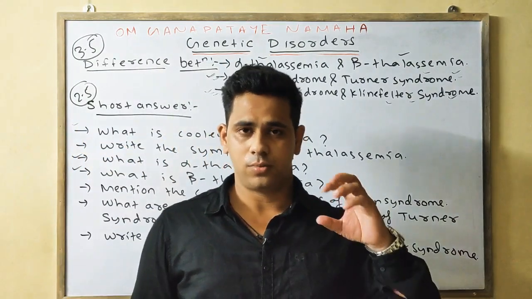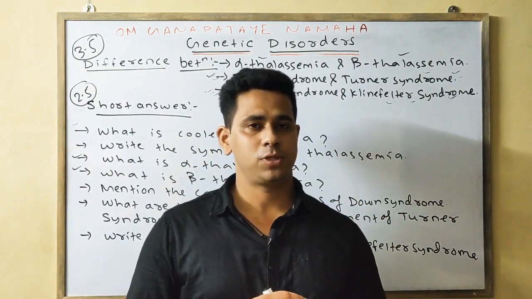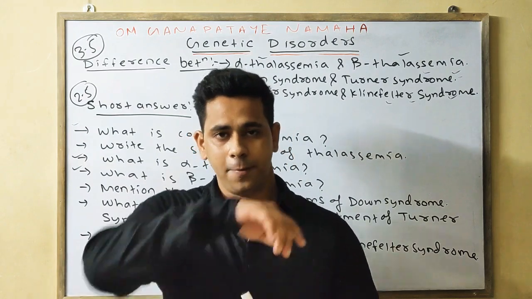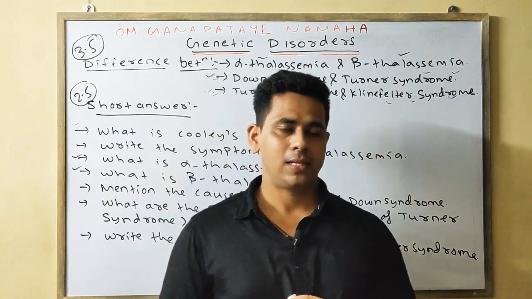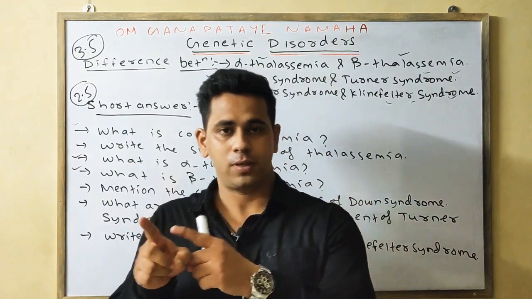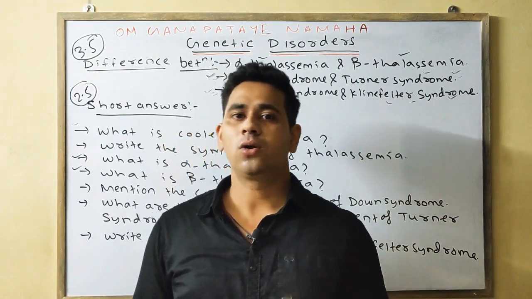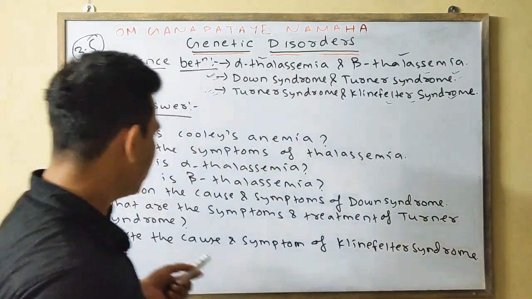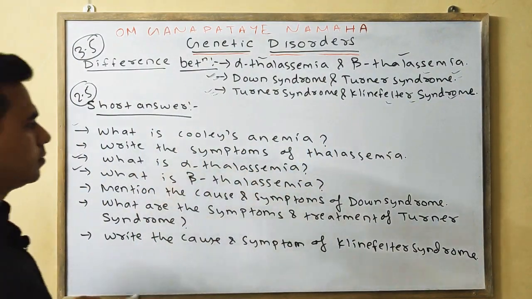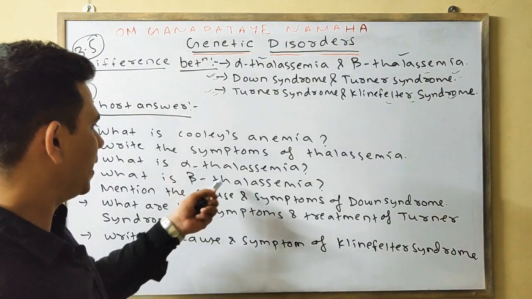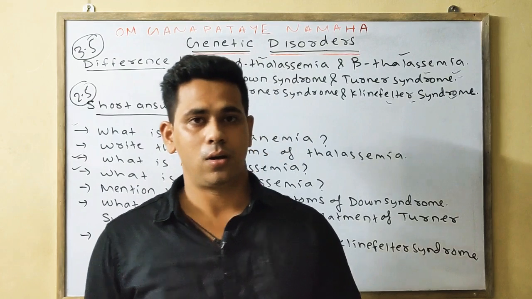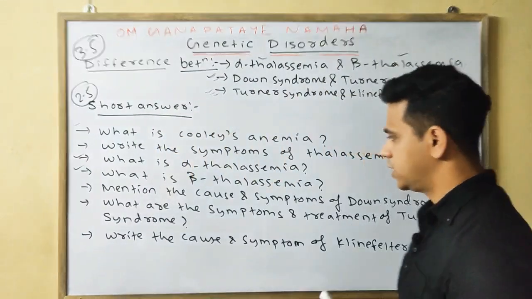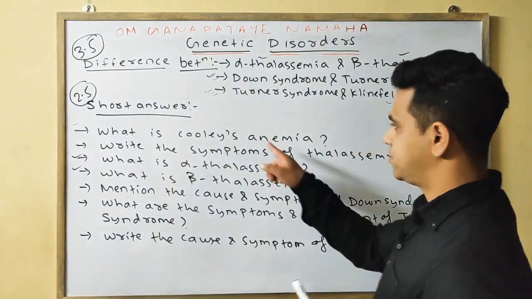The gene that is responsible for the formation of the beta globin chain is known as HBB, or hemoglobin beta, and it is present on chromosome number 11. Next, the types of beta thalassemia you can write are beta thalassemia minor, thalassemia intermedia, and the last one is thalassemia major, which is also known as Cooley's anemia, as I have said now.